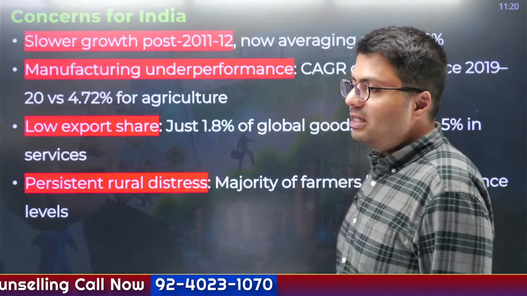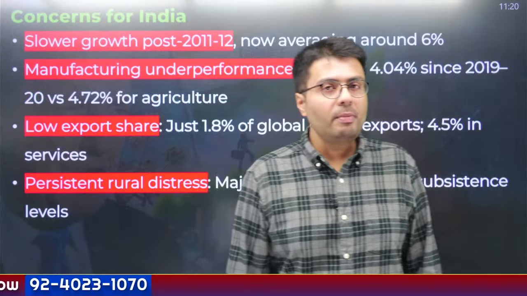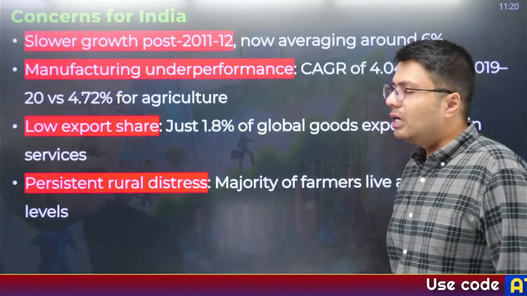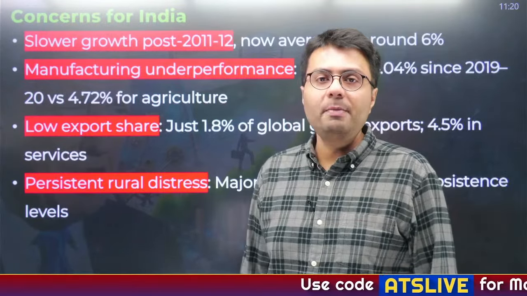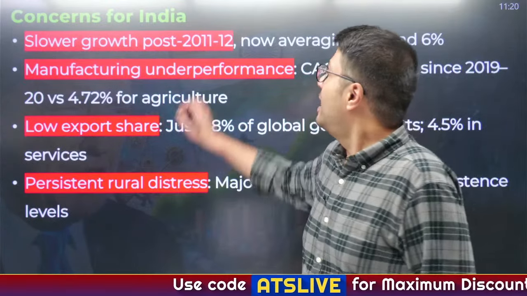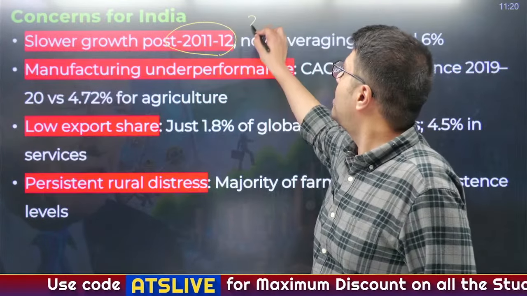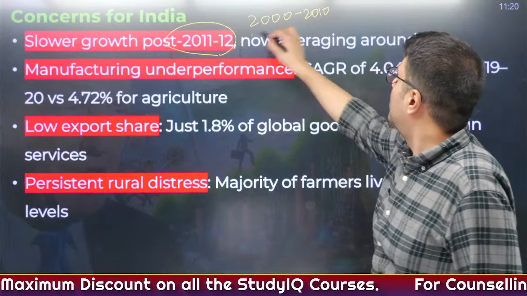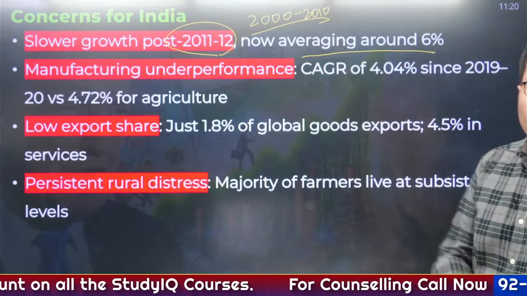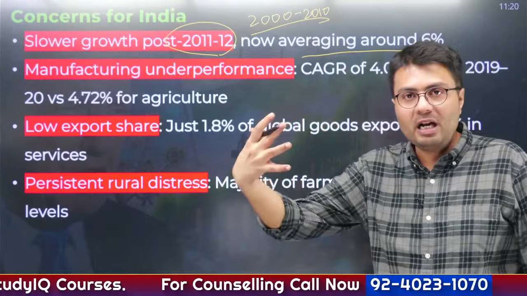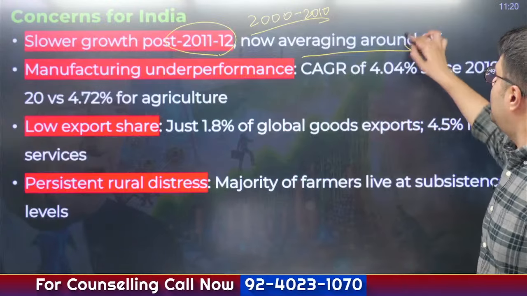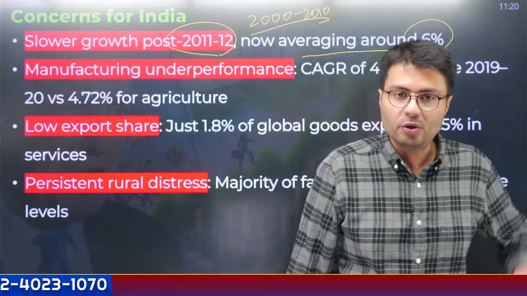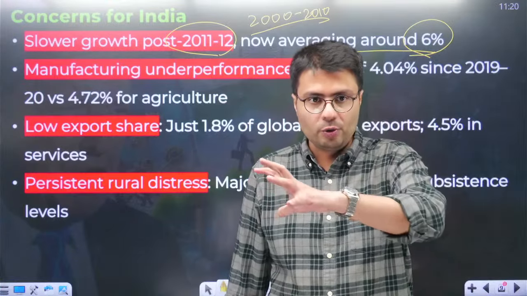Now, this does not mean that Indian economy does not have any concern. It has, obviously. First of all, our annual GDP growth rate has been slower since 2011-12 as compared to the first decade of the new millennium. Earlier, we were growing at an average of about 7.5 to 8%. Now, for the last 15 years, we are growing at an average of about 6%. So, we have witnessed slower economic growth.